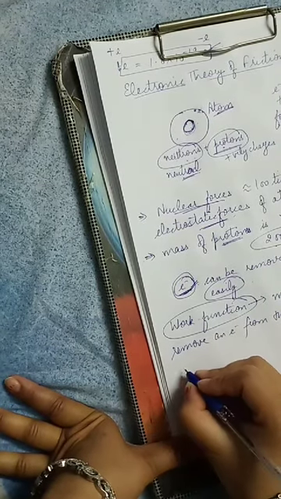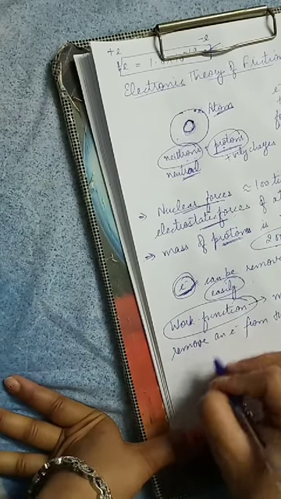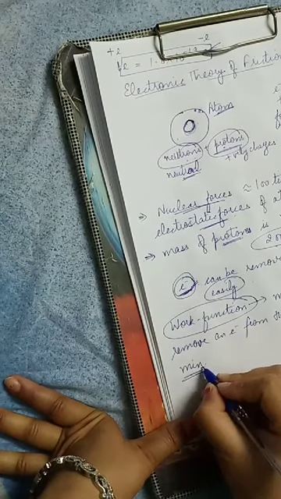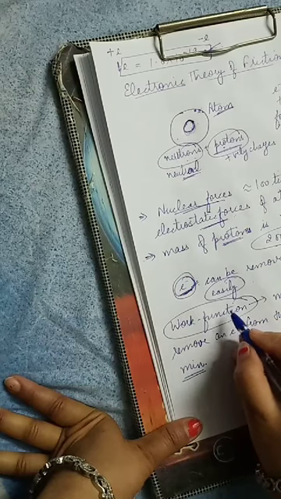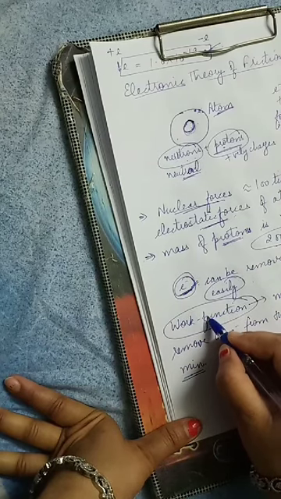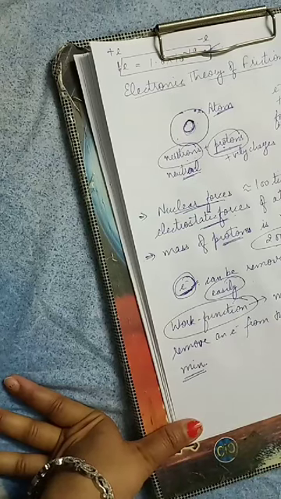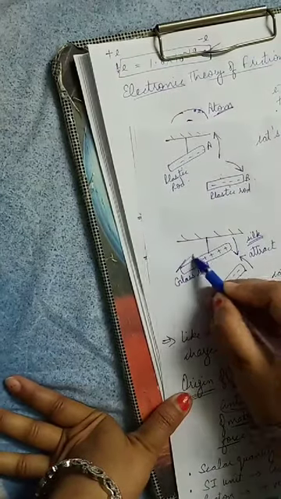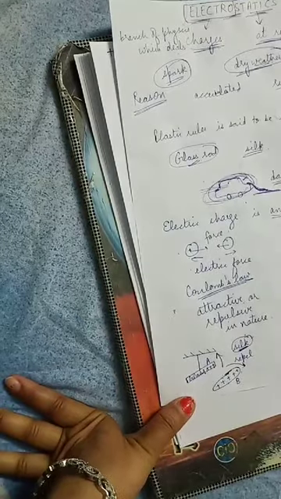So the rod, or you can say any object which has minimum work function, will lose electrons firstly. Okay, now we will discuss these cases here. We are discussing these examples, glass rod and plastic rod, right?